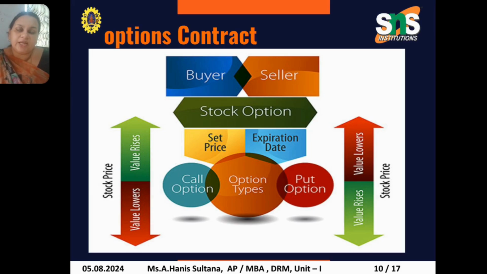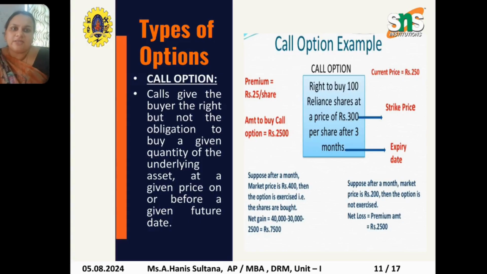The expiration date is the expiry date we are fixing, for example a minimum of 90 days, along with buyer and seller. For example, if I am executing a call, it is the seller who is taking the contract, and if I am executing a put, it is the buyer who is executing the contract. These are the things we have come across: current price, strike price and expiration date. All these things have been discussed.